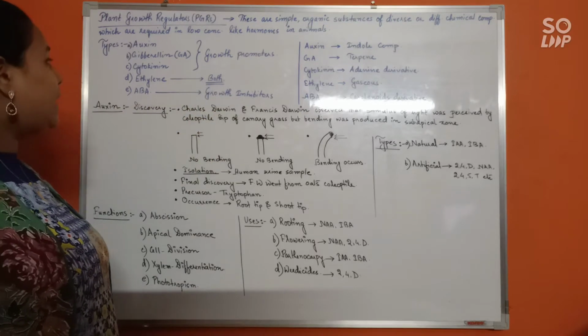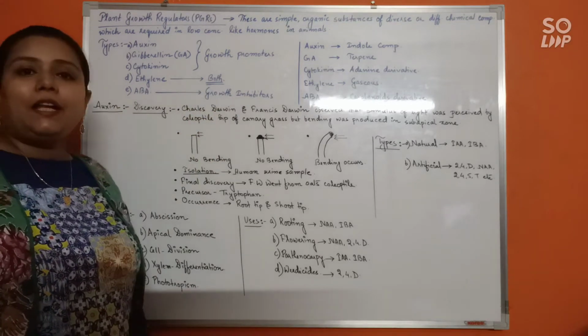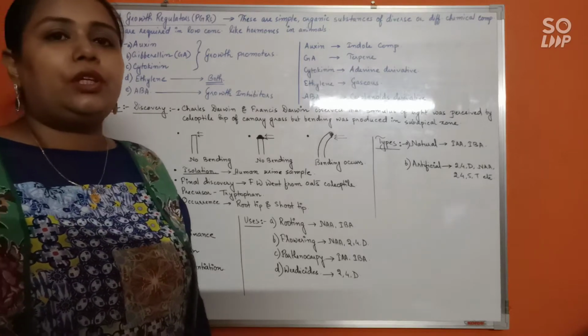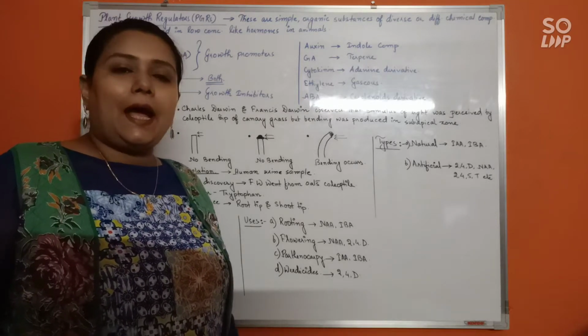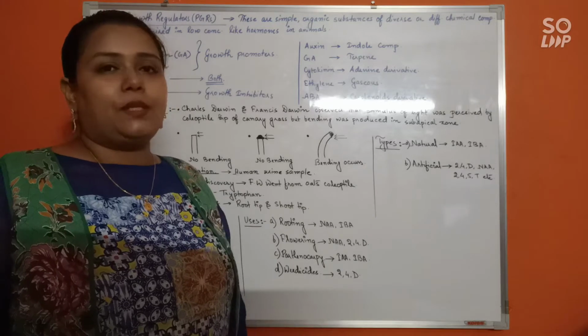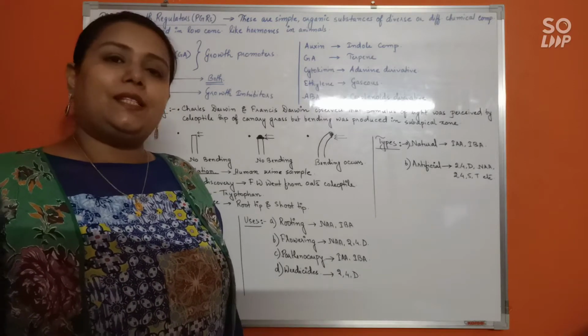Now what is left is ethylene. For ethylene, we cannot directly say it's a promoter or inhibitor, because it can act sometimes as a promoter and sometimes as an inhibitor, but mostly as an inhibitor.